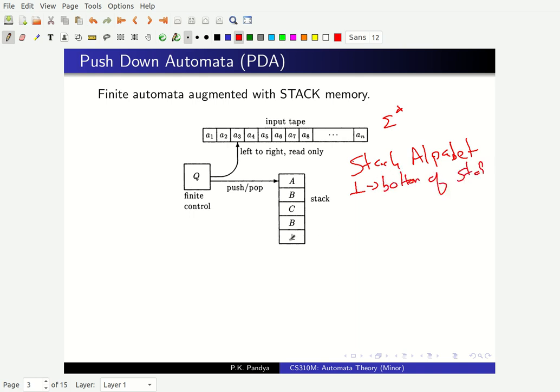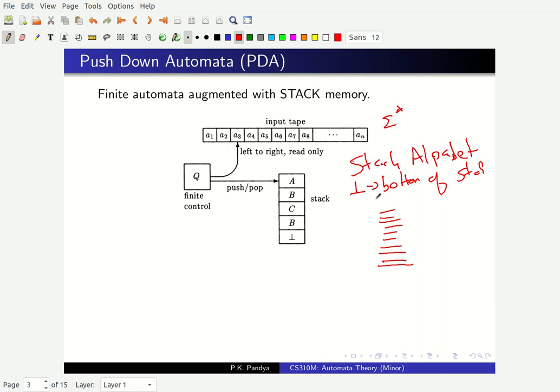So this occurs at the bottom of stack, and this stack is like a stack of plates. The kind of operation you can do on a stack of plates is, if you want to examine whether the plates are clean or dirty, you can only look at the top plate. If you try to look at something deep inside, the whole pile will fall. That's not allowed.